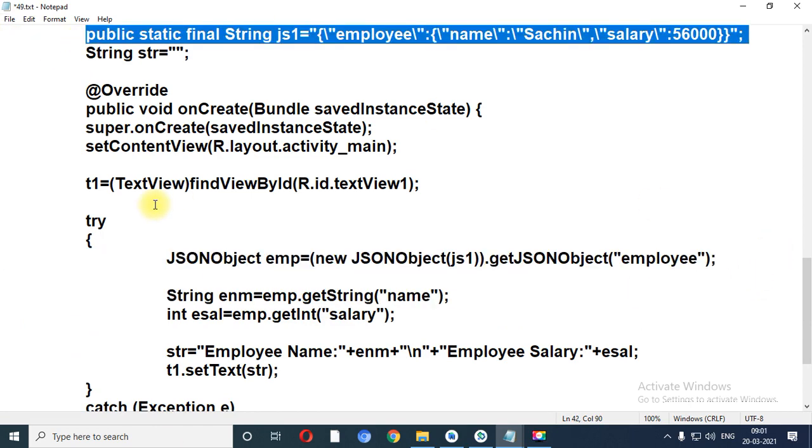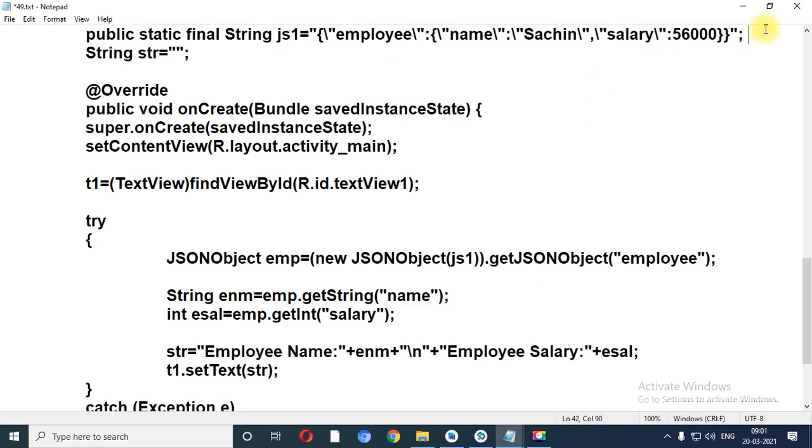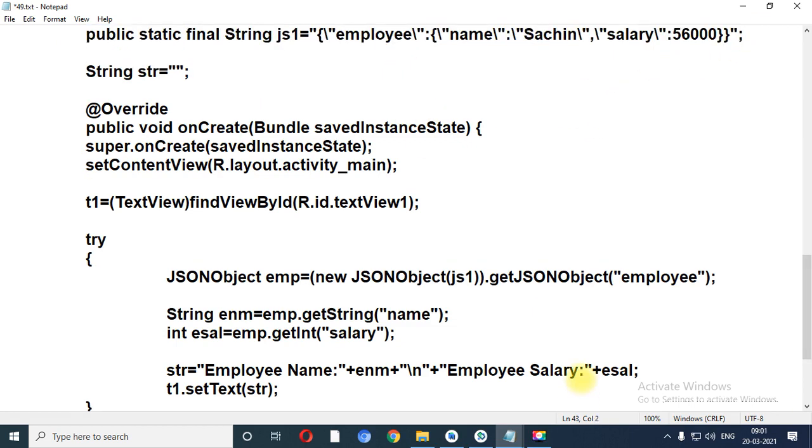Instead of employee, I want to use DEPT. public static final String JS1. This variable I will take as it is: double quotation, string, double quotation, slash, double quotation, over here department.